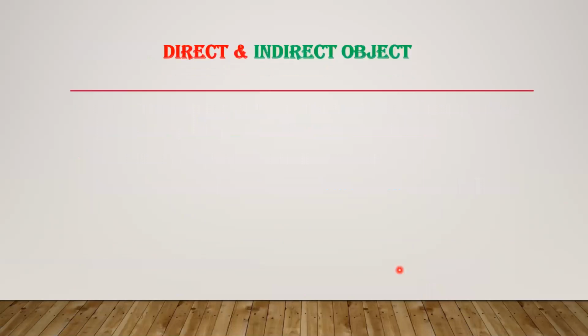Now, dear students, we have another topic to discuss over here, and that is direct and indirect object. It is very important in active and passive. Now we learned that transitive verbs are those verbs which contain a clear object. Now we have two topics, direct and indirect object. First we are going to learn about the direct object.